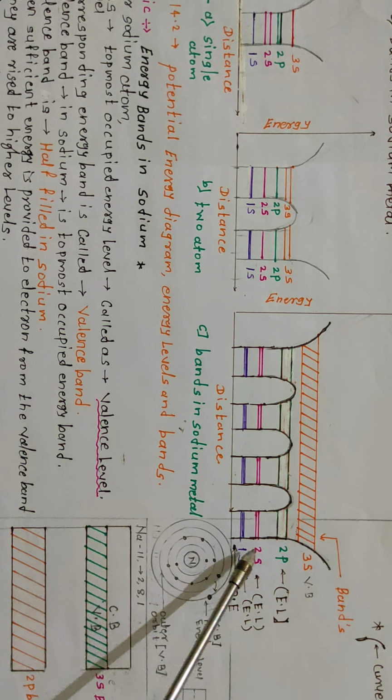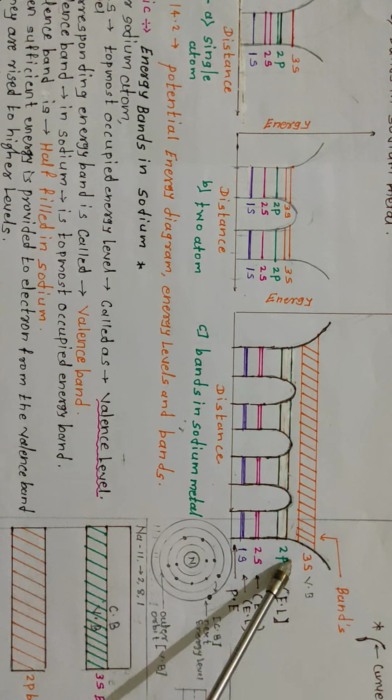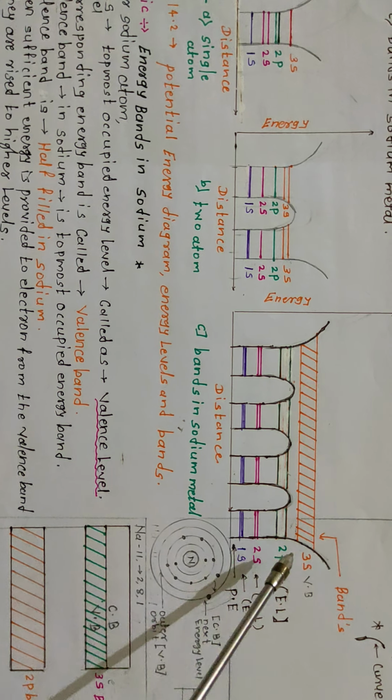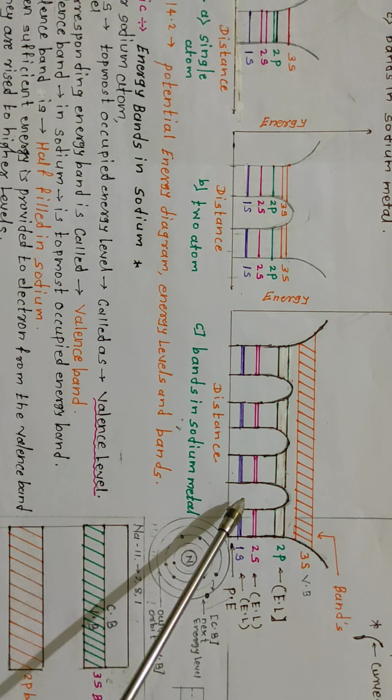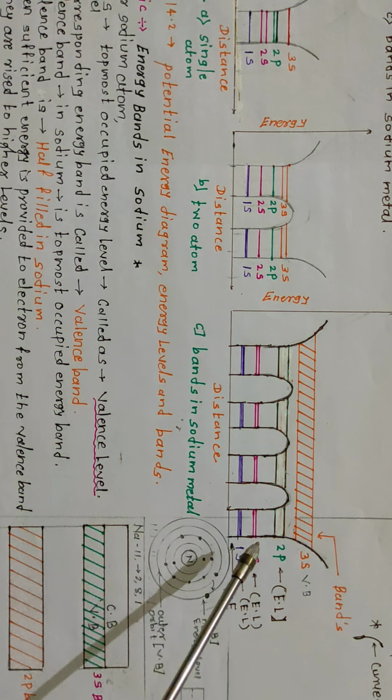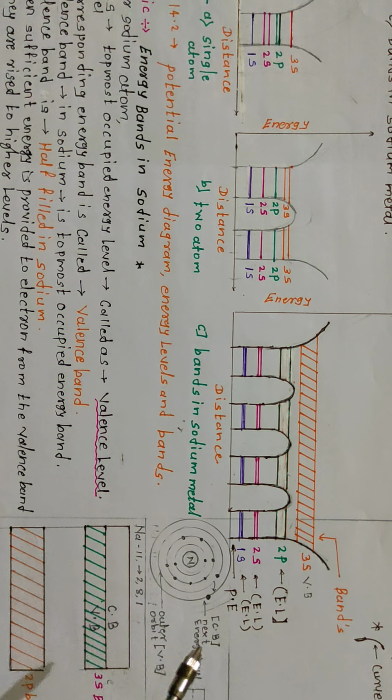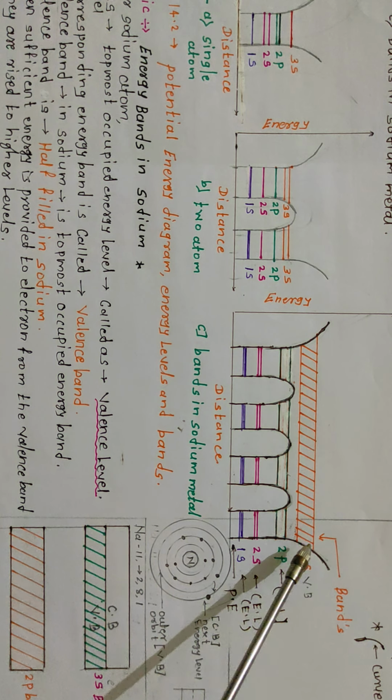So in 1s, 2s, 2p and 3s, there are also energy levels. These energy levels are produced in solid sodium, and the separation between sub-levels is so small that these energy levels appear almost continuous.